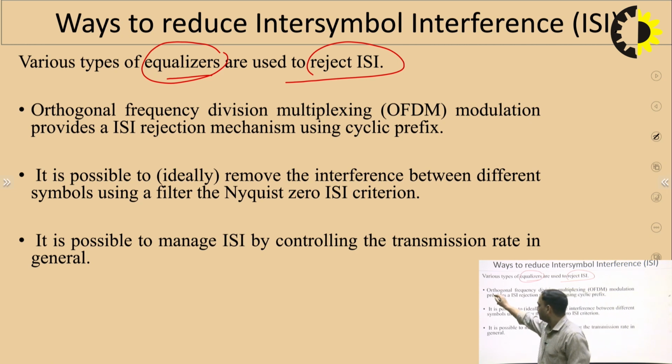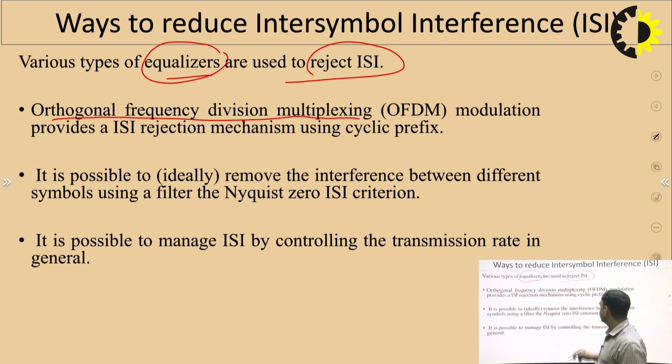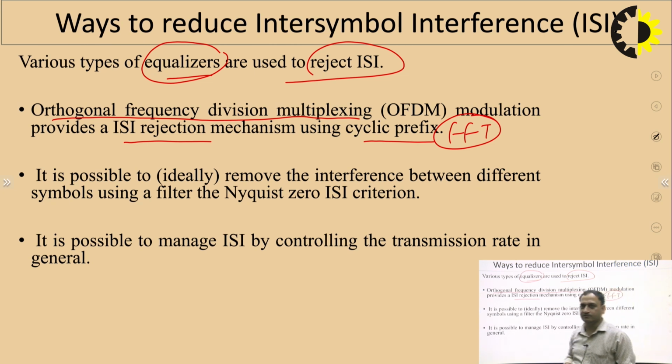The second way is using orthogonal frequency division multiplexing techniques, or modulation techniques, to provide an ISI rejection mechanism using the cyclic prefix. We are aware that we use different orthogonal basis functions onto which the different modulated signals are superimposed, and we combine that. For that we use the concept of FFT, fast Fourier transform, so that this wideband signal can be converted into narrowband signals. This is the method by which orthogonal frequency division multiplexing can be used to reduce the ISI.